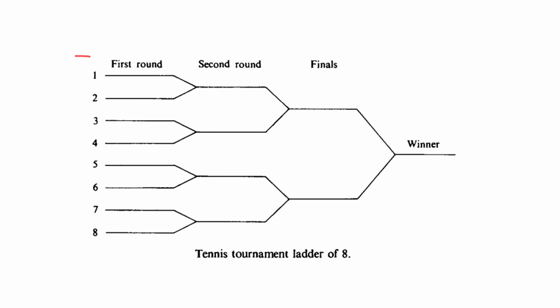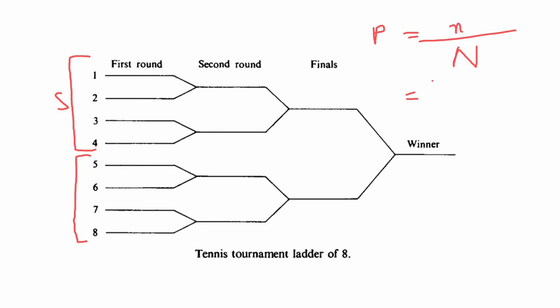So there are 4 rungs here in the upper subtree and 4 rungs in the lower subtree. Now, probability is obviously the number of favorable outcomes divided by total outcomes. Suppose the second best player is in the upper rungs, so he has 4 places to be, and the winner can only be in the lower rungs. So there are 4 places the winner can be. And similarly, if the second best player is in the lower rungs, then he has 4 places to be, and the winner has 4 places to be.